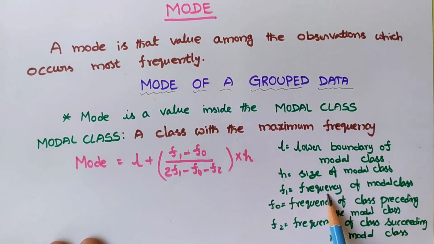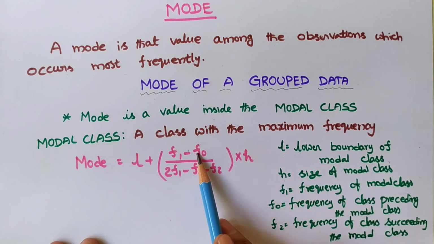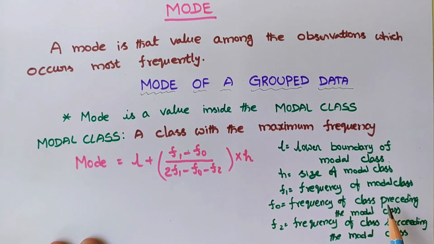Here f1 is the frequency of the modal class, f0 is the frequency of the class preceding the modal class, f2 is frequency of the class succeeding the modal class.